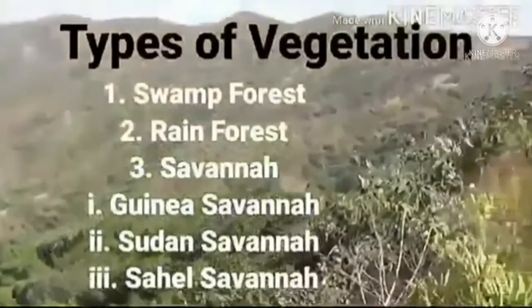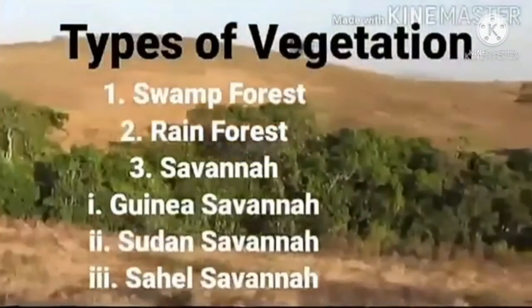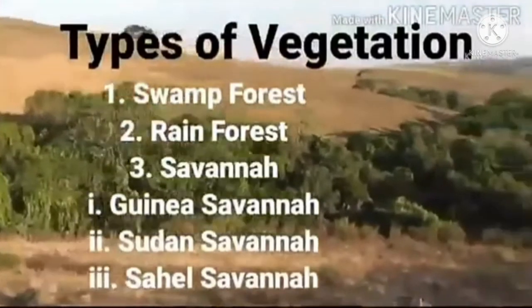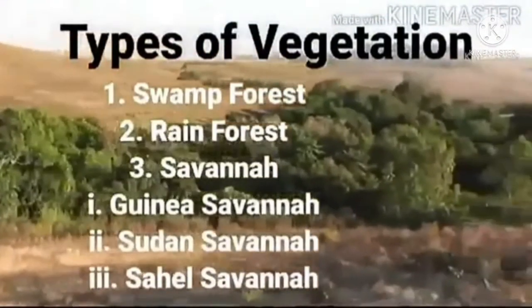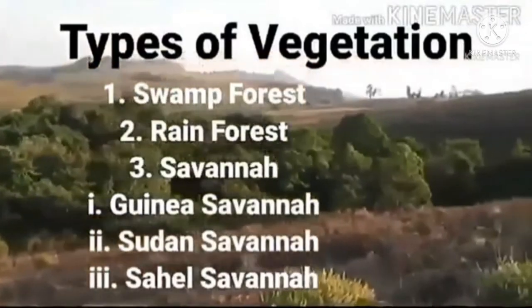And now, types of vegetation. There are three major types of vegetation in Nigeria. We have swamp forest, rainforest, and the savanna. Examples of the savannas are Guinea savanna, Sudan savanna, and Sahel savanna. So these are the various regions.